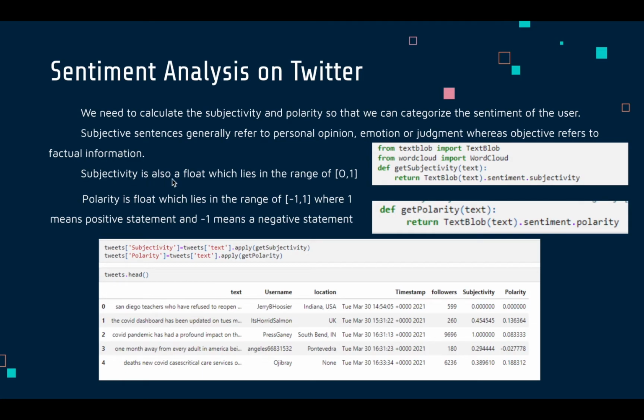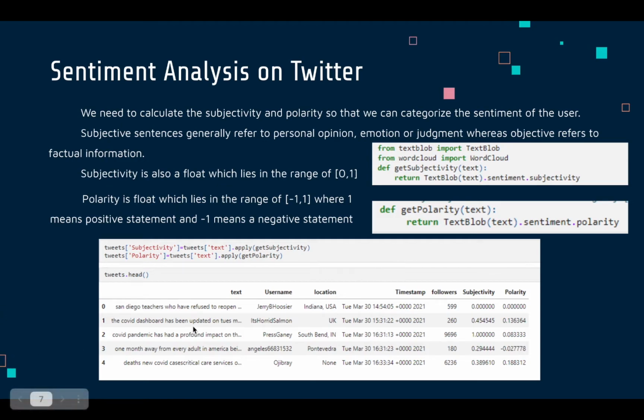It also returns a float value that ranges from 0 to 1, wherein 0 expresses more factual information, and 1 represents the personal opinion. That's what I meant to say.